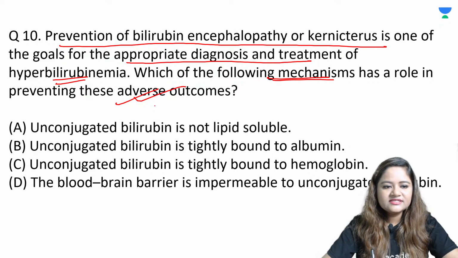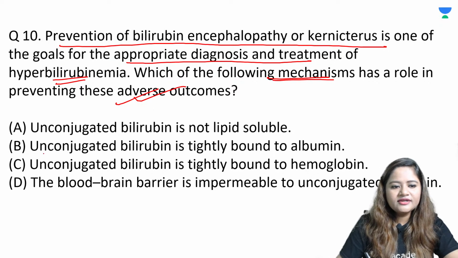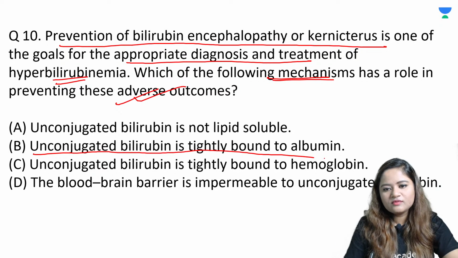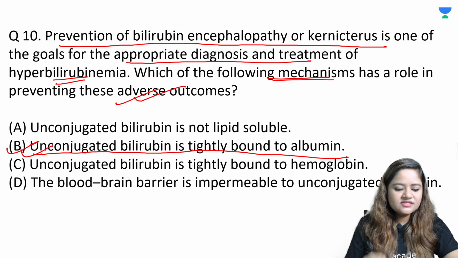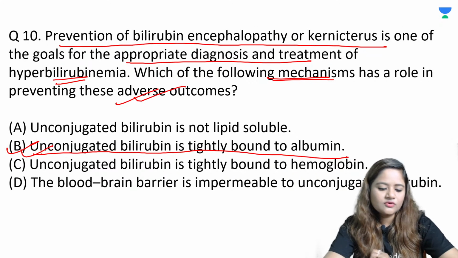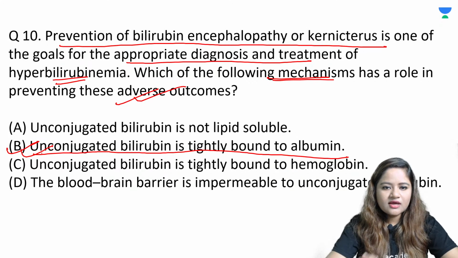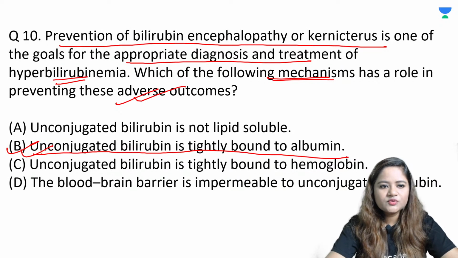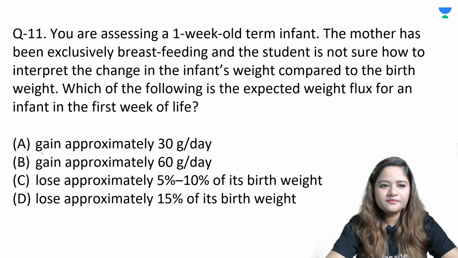Yes, option number B is the right answer. So unconjugated bilirubin gets tightly bound to albumin. Because of this, it is going to be life-saving, or this mechanism has the role in preventing adverse outcomes in the newborn. Okay. So question number 10, the answer is option number B.